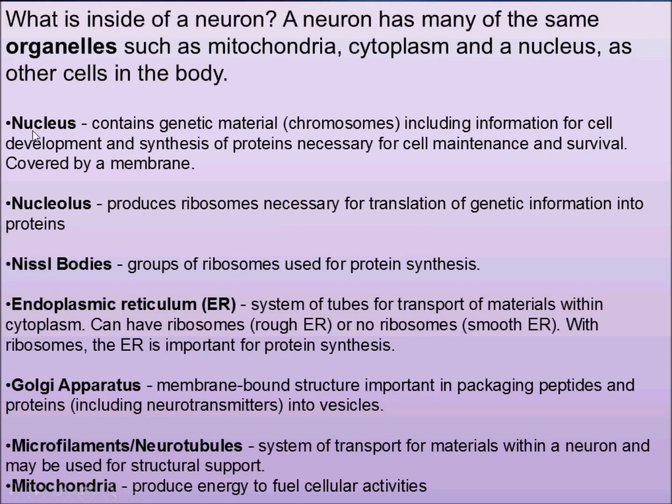First, neurons have a nucleus in it. Nucleus is the boss of the cell body. So it contains genetic material including information for cell development and synthesis of protein which is necessary for cell maintenance and survival. And the nucleus is covered by a membrane, known as the nuclear membrane.